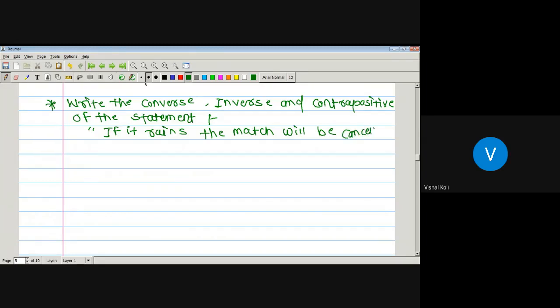So this will be our given statement, and from this one we have to write its converse, inverse and contrapositive.